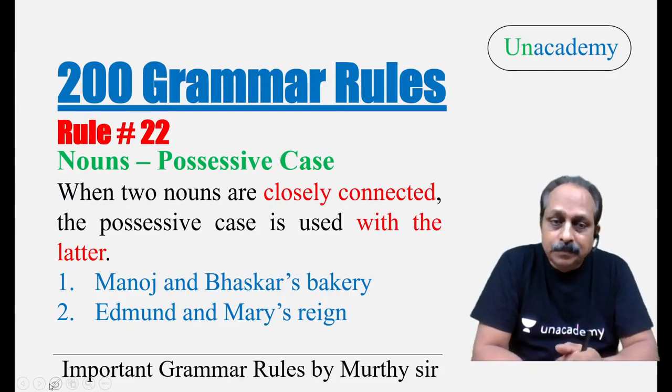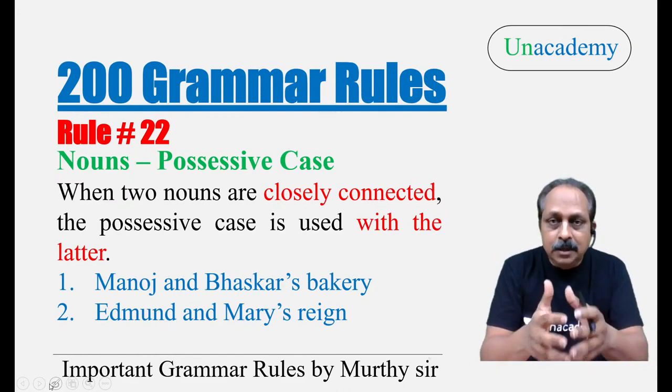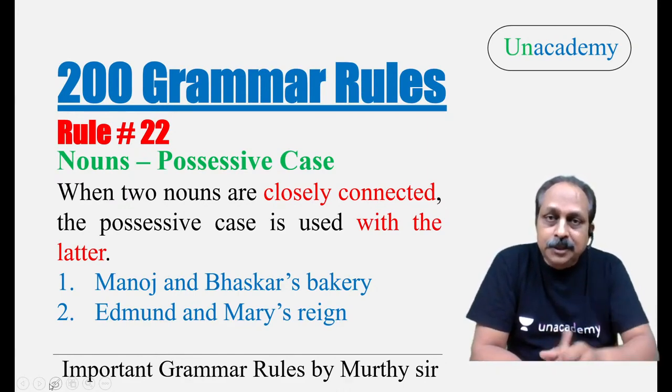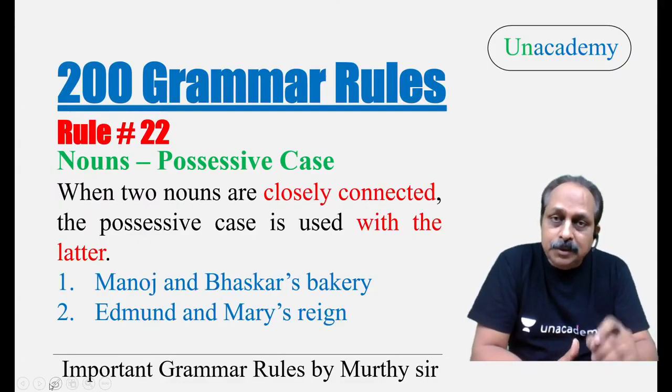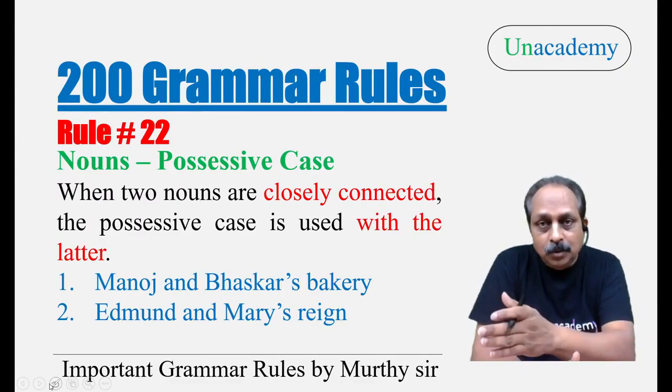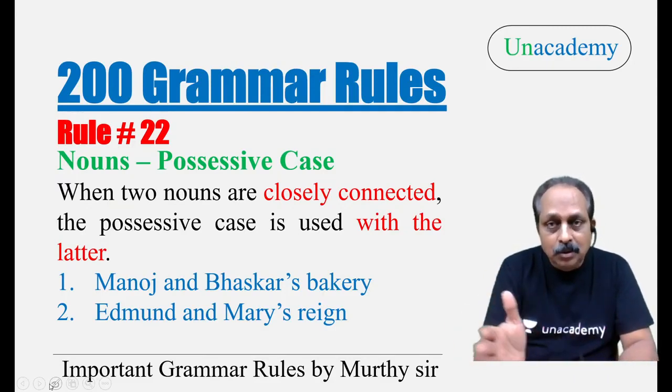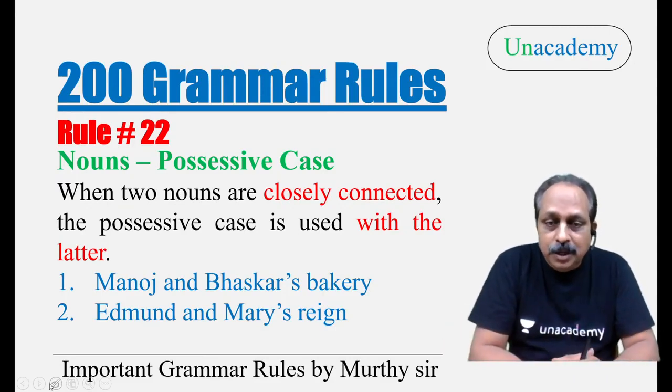Look at the example. The bakery belongs to Manoj and Bhaskar. Together, they own the bakery. Because there is a close connection, we should use the possessive case with the second noun, that is the latter. The first one is called former, the second one is called latter. So Manoj and Bhaskar's bakery. Where is the apostrophe? The second one.